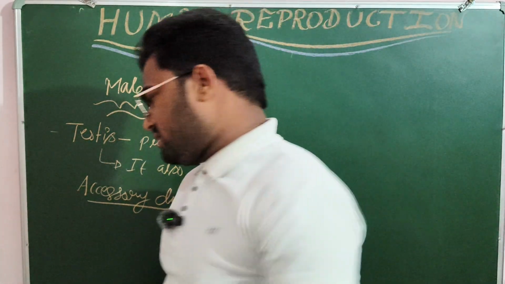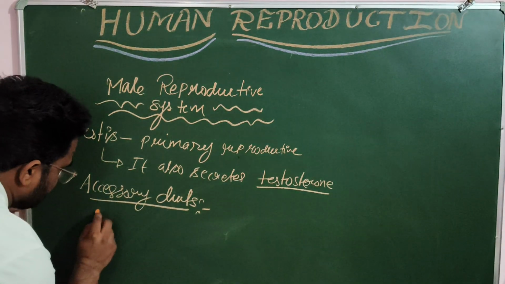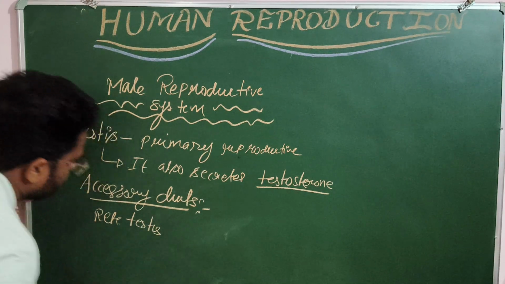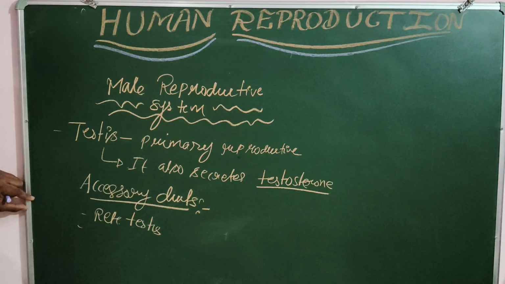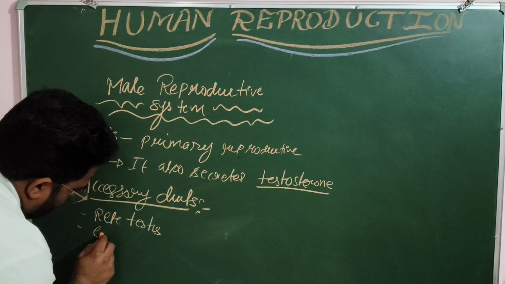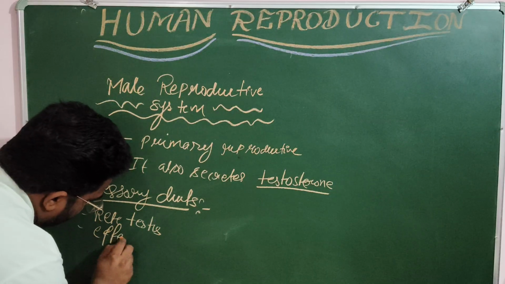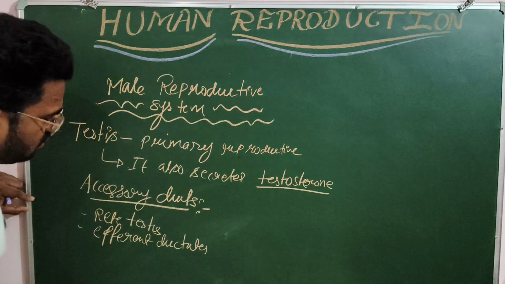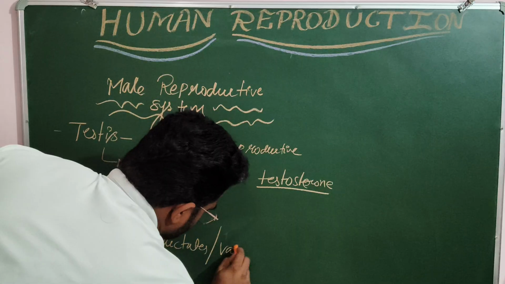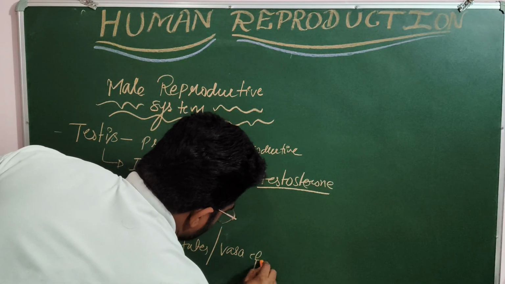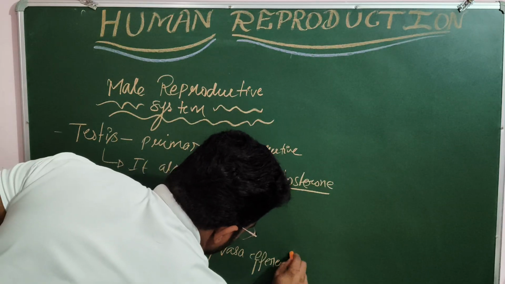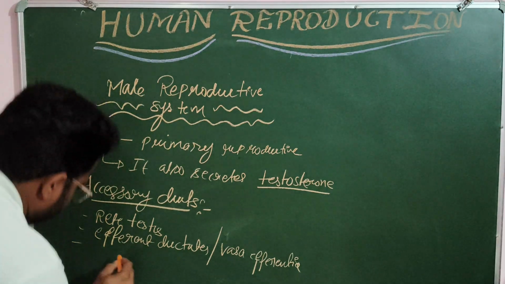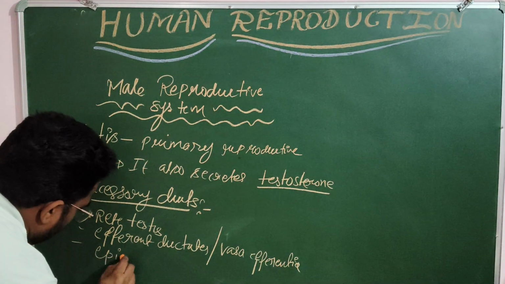When we talk about the accessory ducts, here is rete testis. Next one is efferent ductules, or we can also say vasa efferentia. After that we have epididymis.